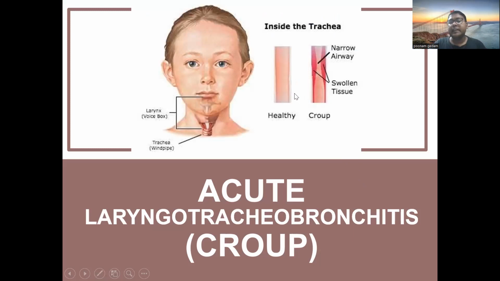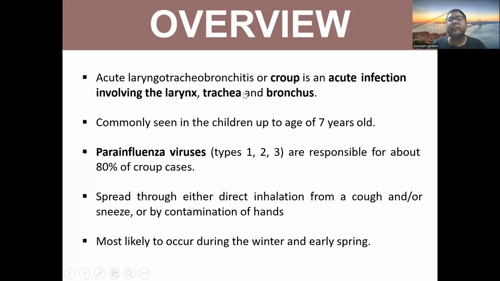So, this is the healthy trachea. In croup, there is swollen tissue present, and that has led to narrowing of the airway. It is commonly called croup, acute laryngotracheobronchitis. So, acute laryngotracheobronchitis or croup is an acute infection involving the larynx, trachea, and bronchus, commonly seen in children up to the age of 7 years old.